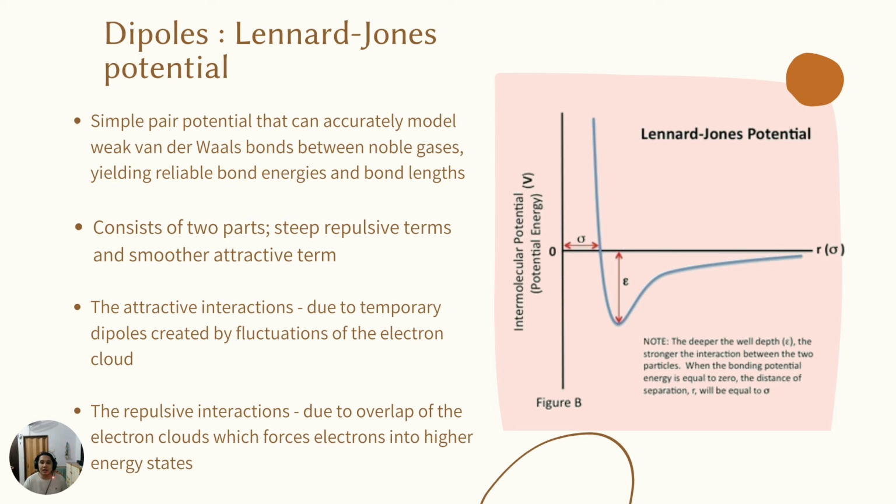As you can see in this graph, the right side, which is the smoother side of the graph, is the attractive force, while the left side, which is the steep side, is for the repulsive forces.